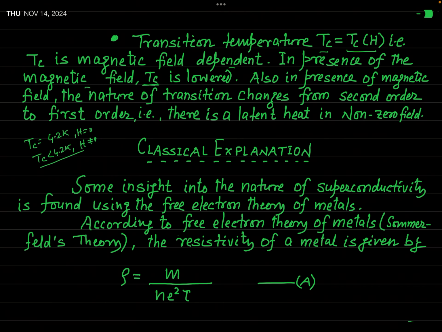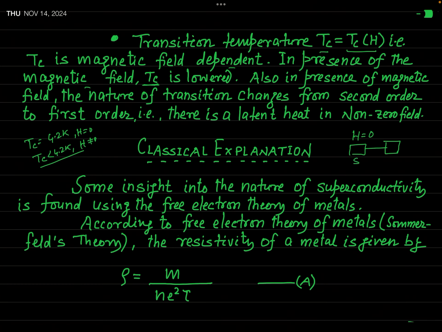Okay. In fact, in presence of magnetic field, another very important phenomenon also takes place. As you have already studied in detail, and just now I have told you, when H is equal to 0 the material transits from the superconducting state to the normal state.